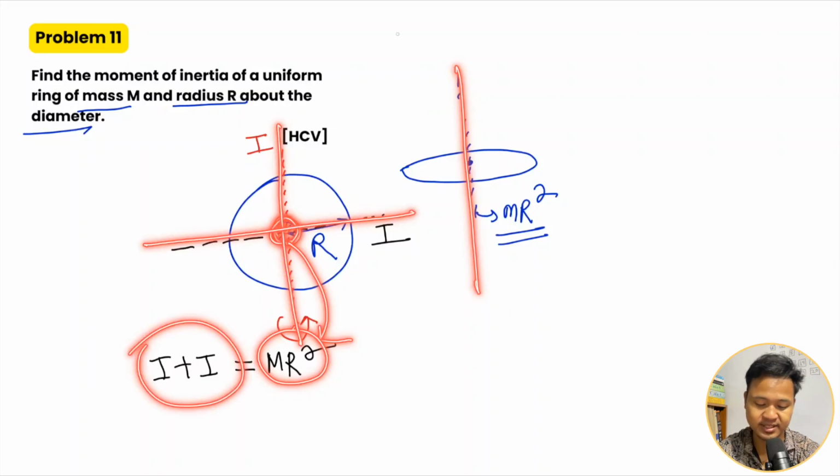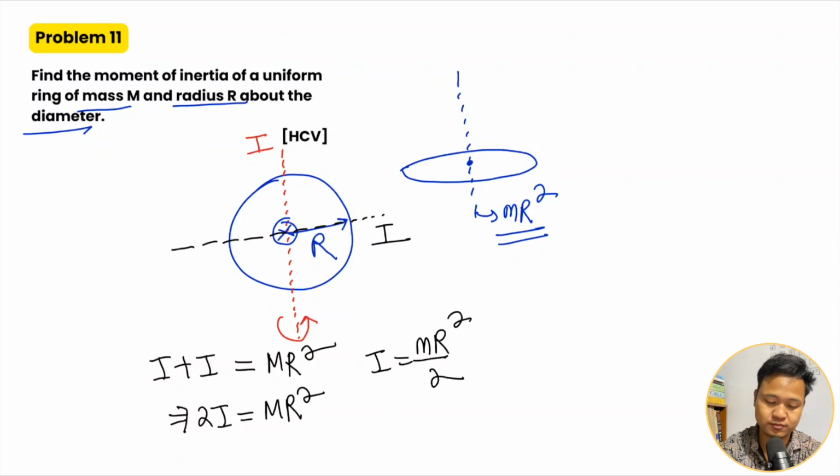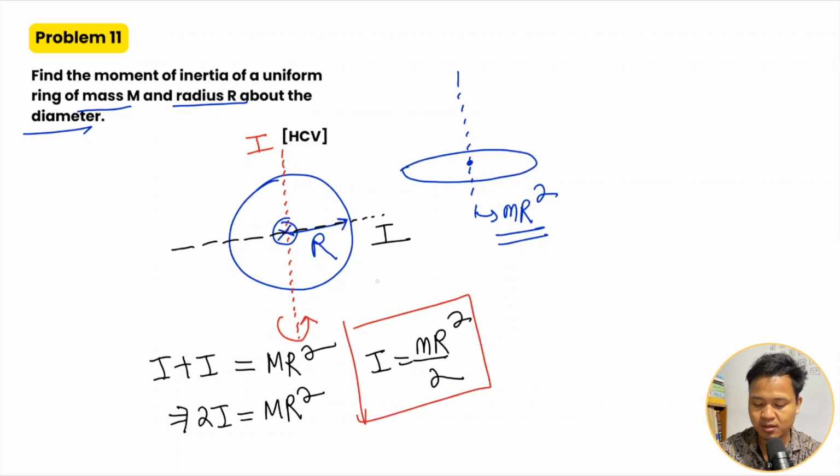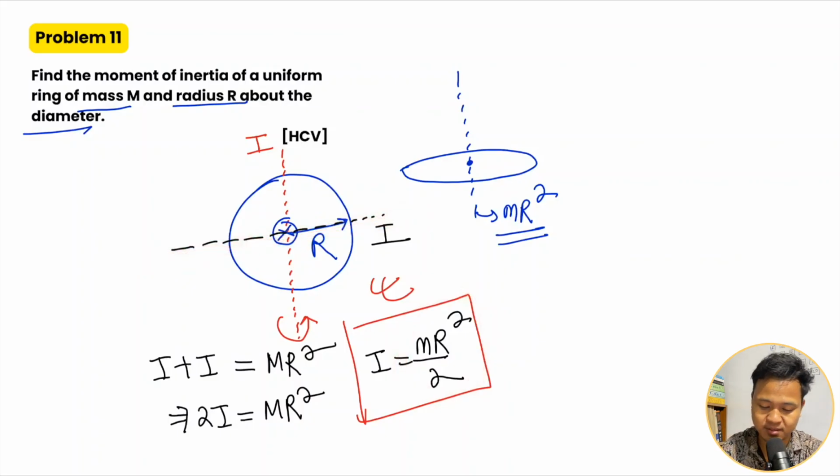So 2I equals mr squared, or I equals mr squared divided by 2. Very important result: the moment of inertia of a ring about the diameter is mr squared by 2.